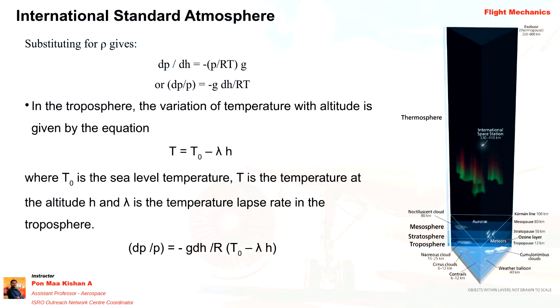Substituting the known values, the temperature variation is given by T equal to T naught minus lambda H, where lambda is the lapse rate and H is altitude. When we substitute this variation of temperature with altitude into the equation, we get dP by P equal to minus g into dH by R into (T naught minus lambda H).